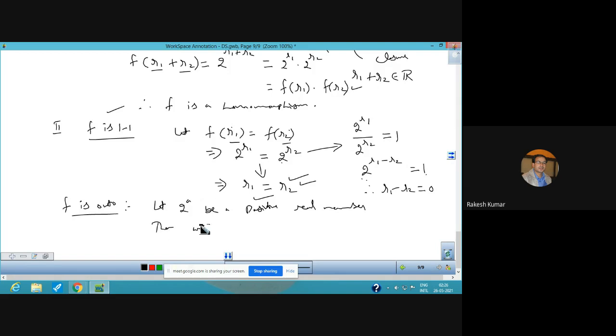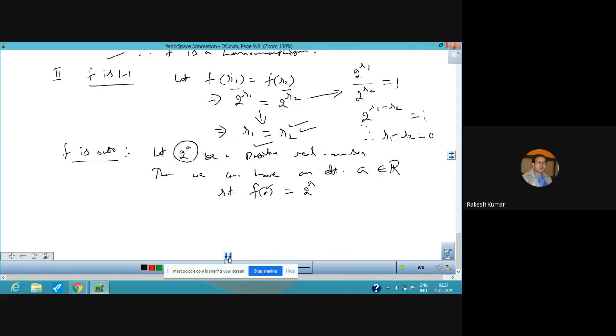Then we can have an element a belonging to R so that f of a is equal to 2 raised to power a. It means if we take 2 raised to power a, its pre-image is a. And if we take 2 raised to power b, its pre-image comes out to be b. And if we take 2 raised to power c, its pre-image comes out to be c. So for every positive real number, you can find the pre-image in the domain.